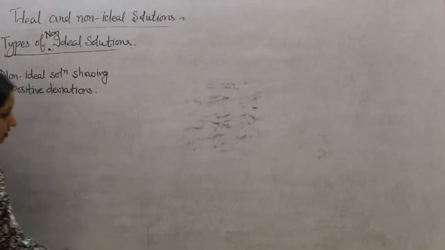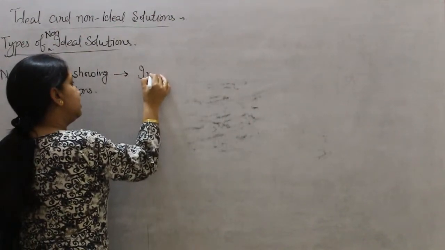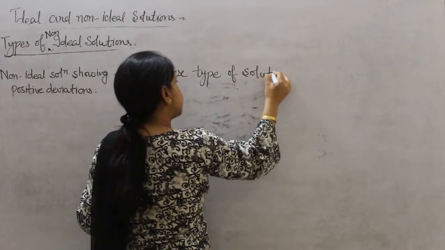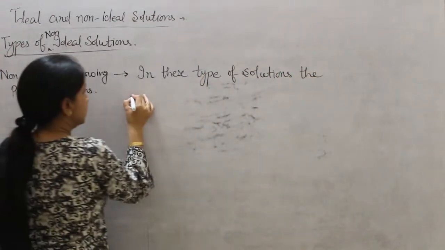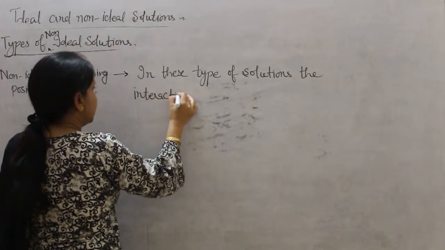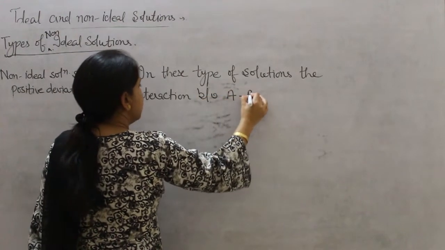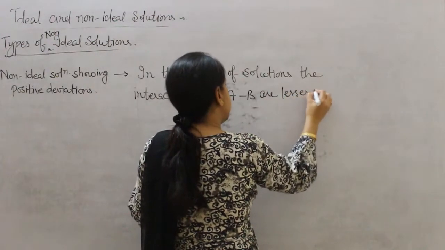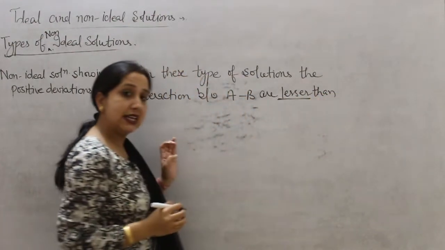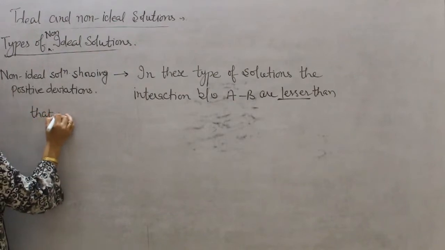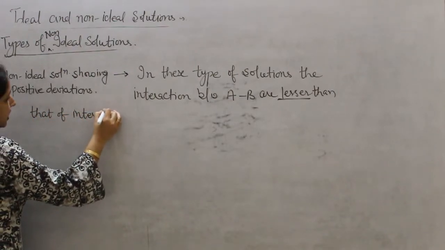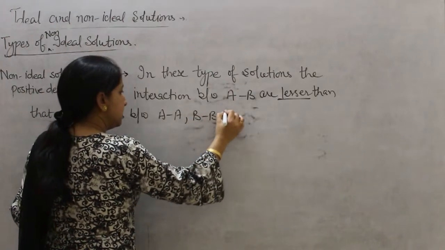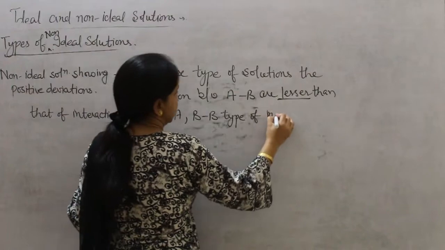In these type of solutions, the interaction between AB, means solute and solvent, are lesser than that of interactions between AA and BB type of interactions.